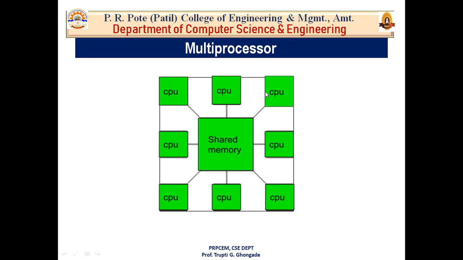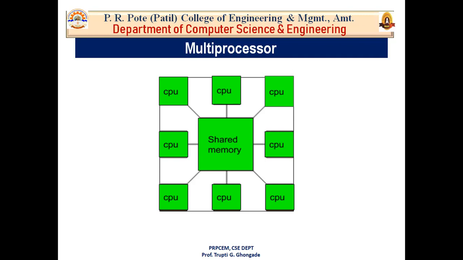The main objective of using a multiprocessor is to boost the system's execution speed, with other objectives being fault tolerance and application matching.